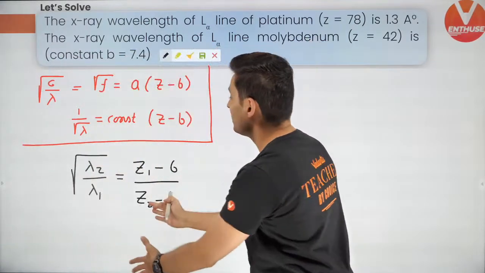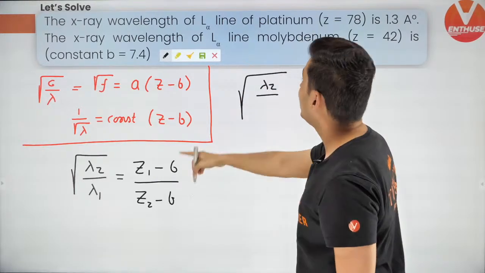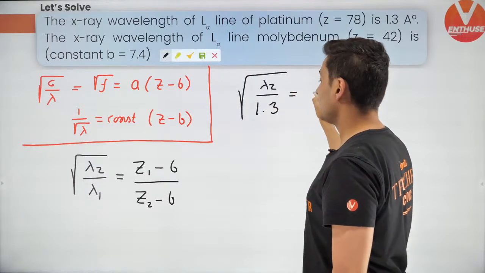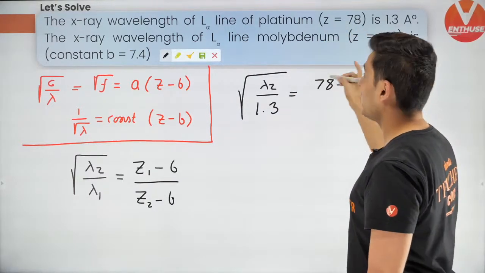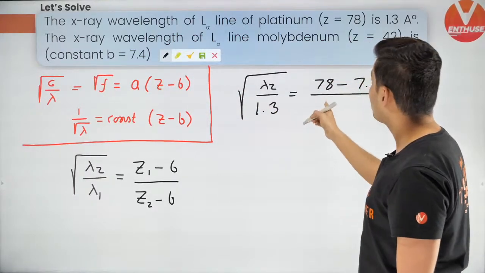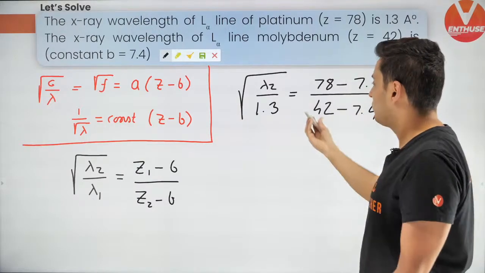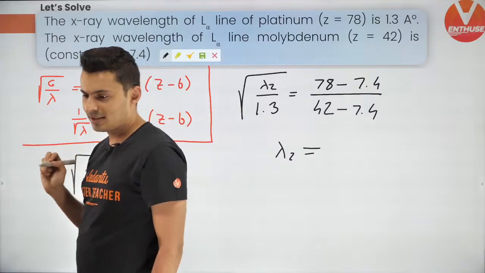Now you just need to substitute everything. So root of lambda 2 divided by lambda 1. What is lambda 1? It is 1.3, I believe, is equal to z1, z1 is 78, 78 minus b, which is 7.4, divided by z2, z2 is 42, minus 7.4. Now there's only one unknown. Solve this and you'll get lambda 2. Correct.